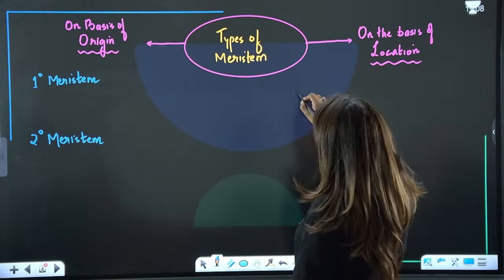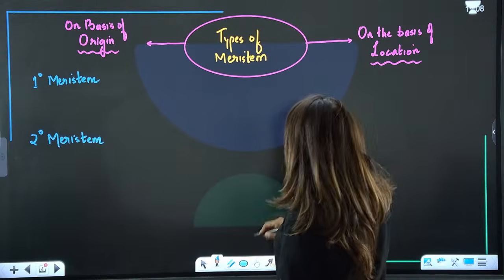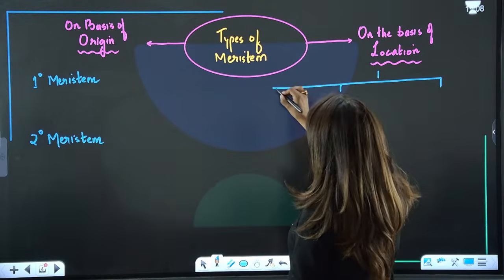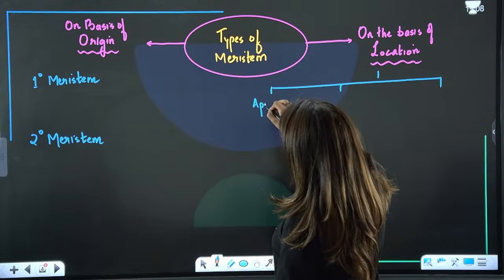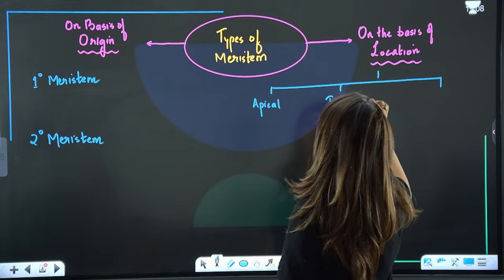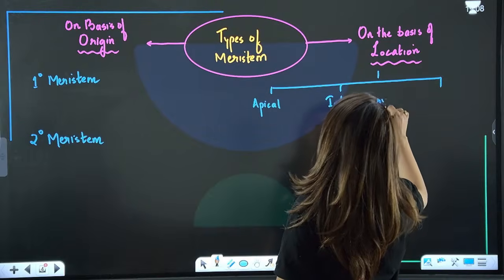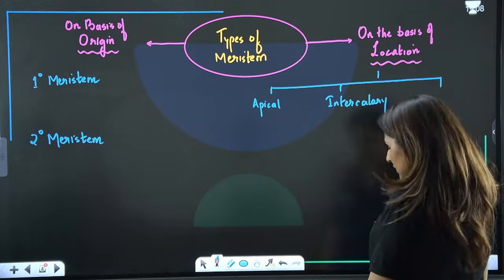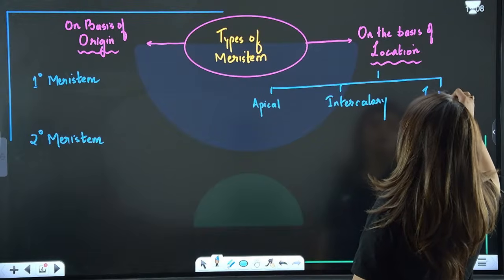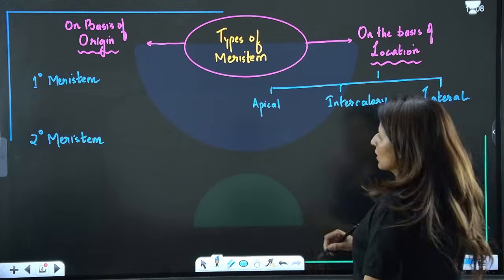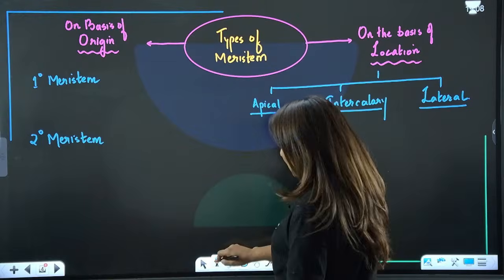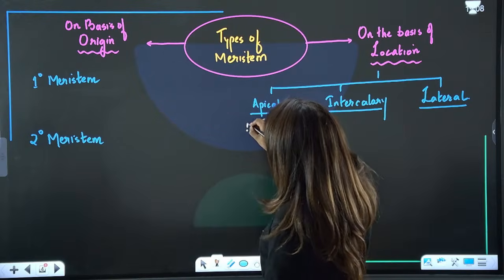So on the basis of location, this is of three different types: one, apical meristem, then we have intercalary meristem, and the third one is lateral meristem. Apical, as the name says, means it is present at the tips.